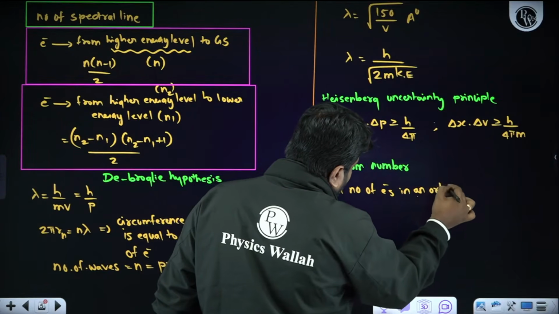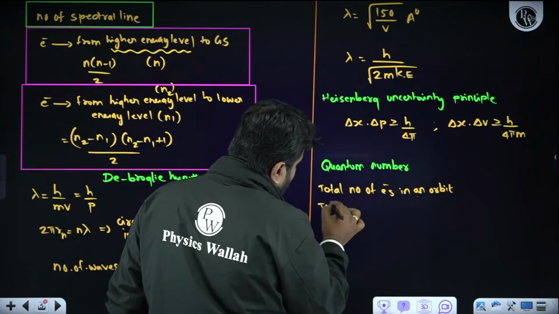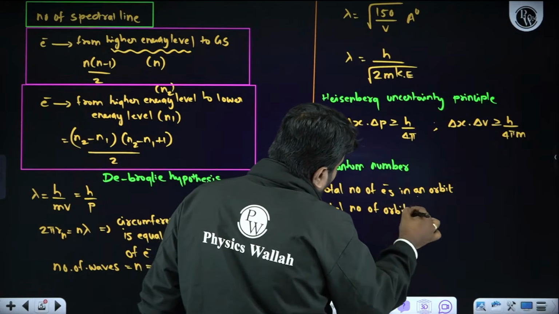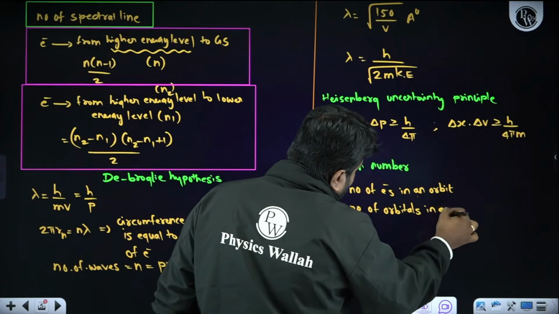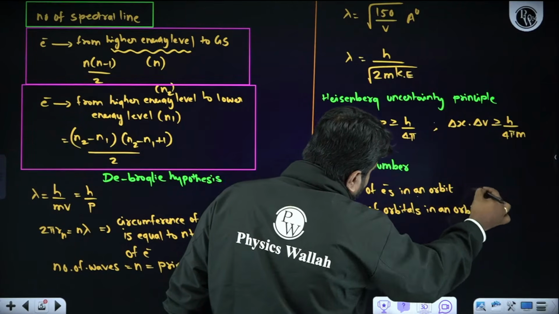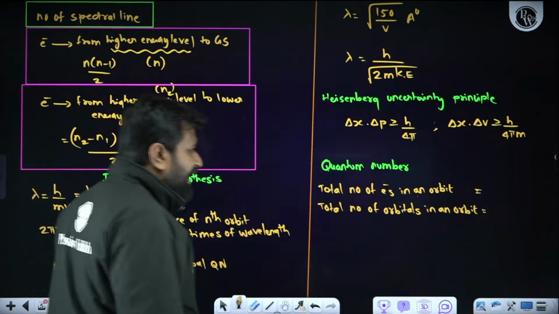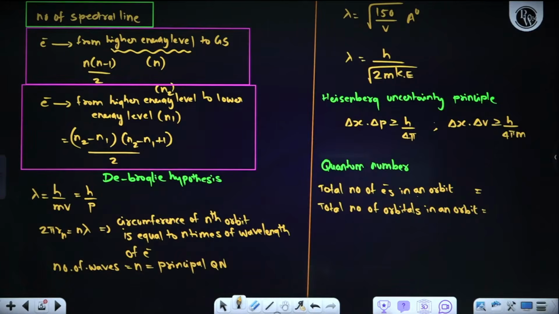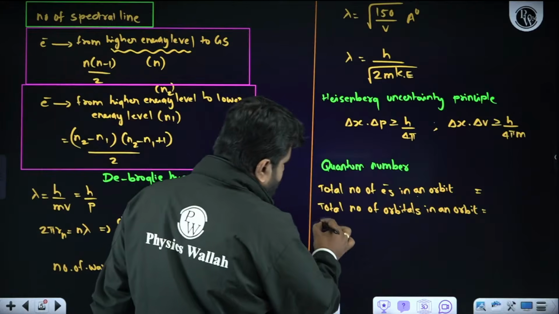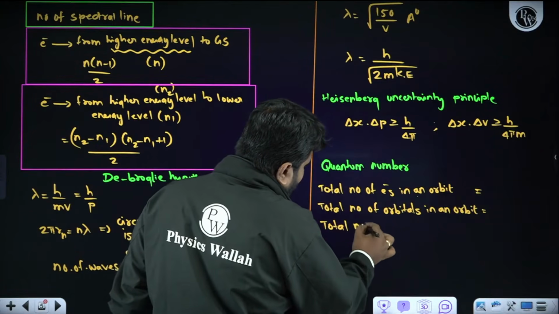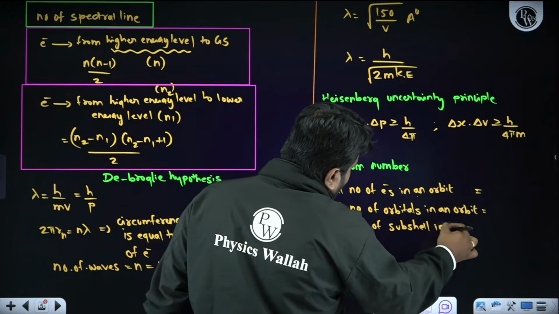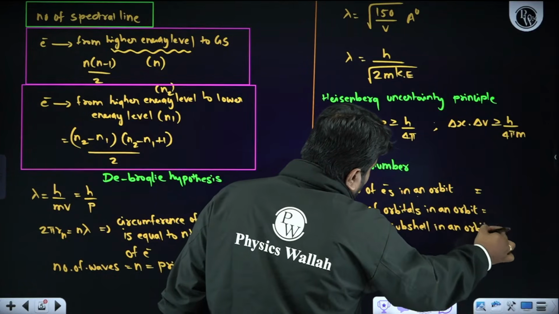Total number of electrons in an orbit, total number of orbitals in an orbit, total number of subshells in an orbit. Definitely the question paper setter will focus on these questions.